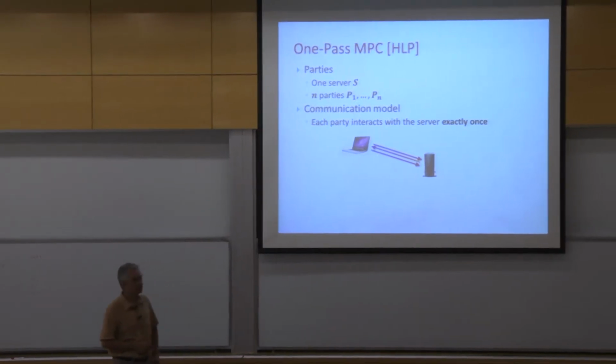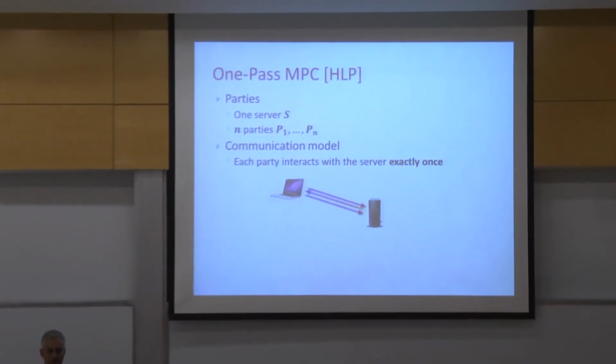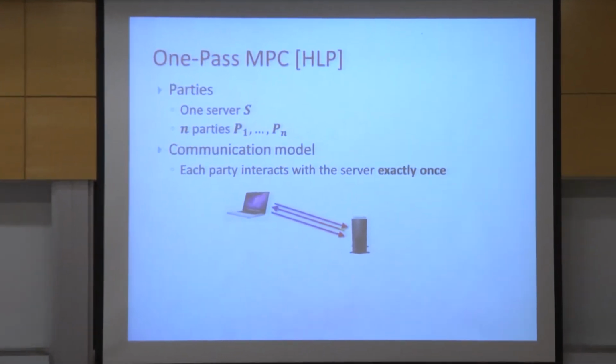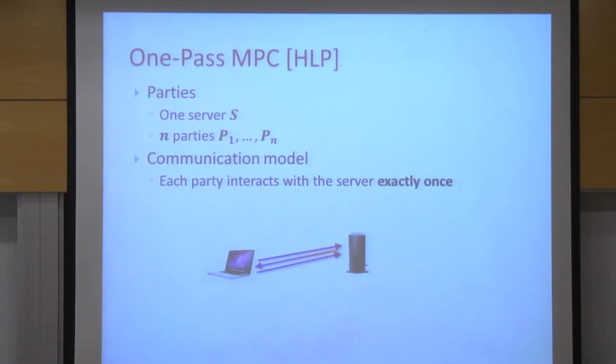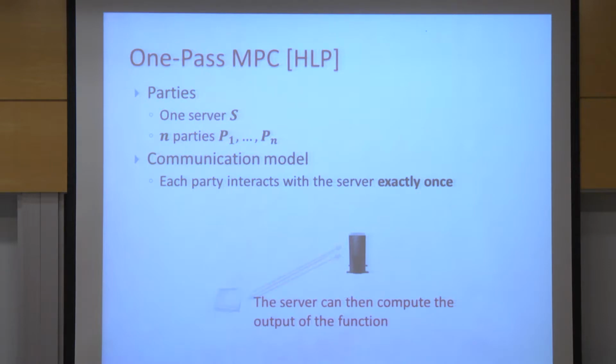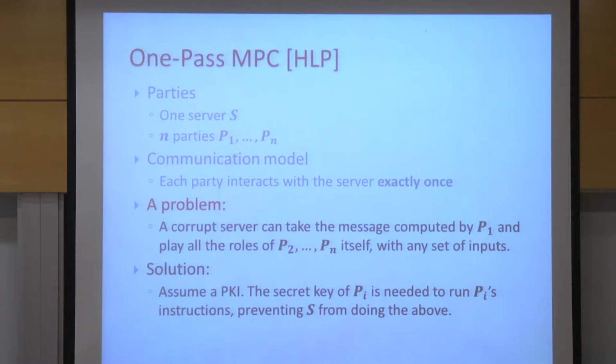So we have n parties and 1 server. And the communication model is each party comes to the server, does some short interaction, then goes on and doesn't come back to the server until the end of the protocol when it learns the output. So each party comes to the server, doesn't come to the server any time in the future, and then the server can compute the function, output the output of the function. So obviously there's a problem here.